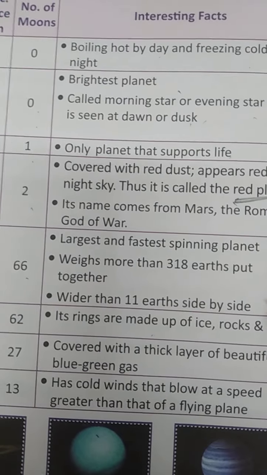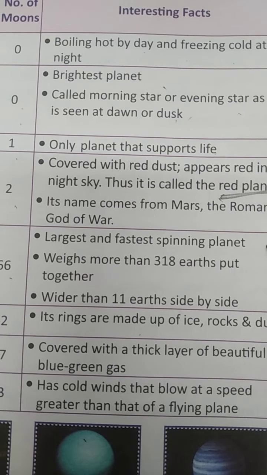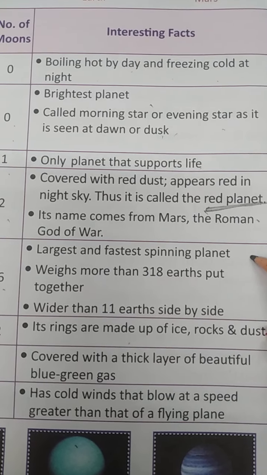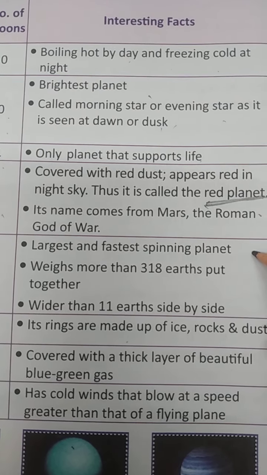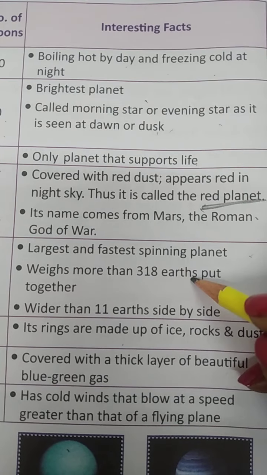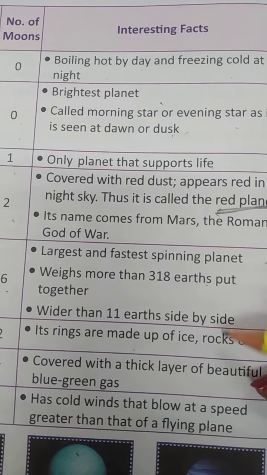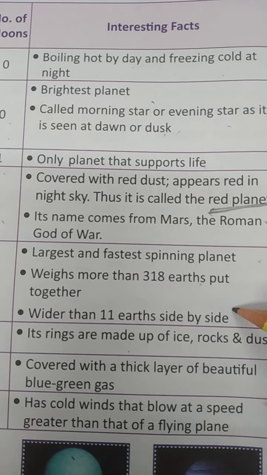Okay student, and it is the largest and fastest spinning planet. सबसे बड़ा अगर कोई planet है that is Jupiter and अगर हम इसकी weight की बात करें तो it is 318 Earth put together then one Jupiter is formed. 318 Earth मिलके एक Jupiter बनाती हैं and it's wider than 11 Earths side by side.